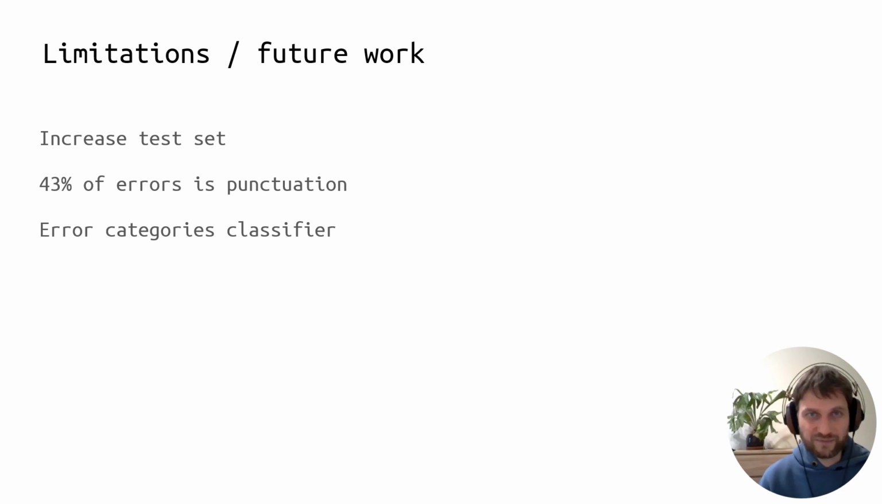There are some limitations in this shared task. We plan to address them in the future. Perhaps the most important one is that the test set is rather small and can hardly be called representative. We plan to increase it in the future. Almost half of errors are punctuation errors. This is not a limitation per se, but it leads to scores that are inflated and are higher compared to, let's say, English GEC. Just something to be aware of. Finally, we're thinking about releasing an automatic error categories classifier so that the results could be analyzed per error category.